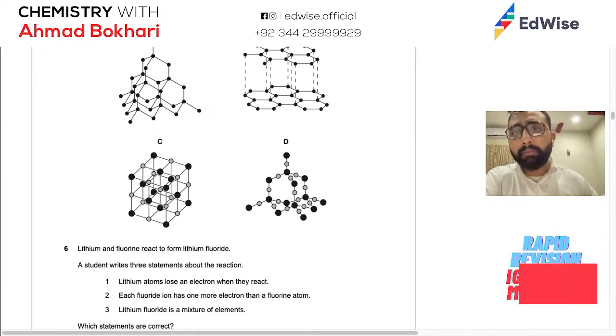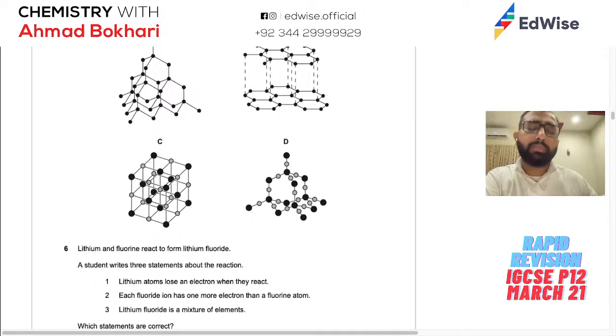Alright, which diagram represents the structure of silicon 4 oxide? Now, I don't know what silicon 4 oxide is, I have to recall a fact about it. Silicon 4 oxide has the same structure as diamond, and this is the structure of diamond, this is the structure of graphite in front of us. This is some ionic compound. I do not know which one, but it's an ionic compound.